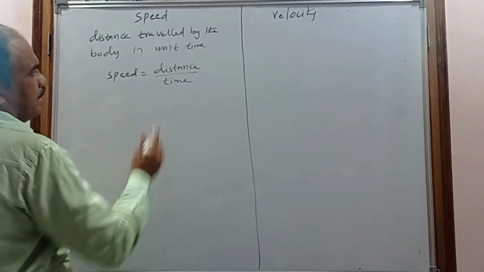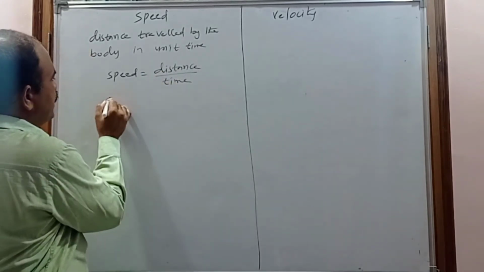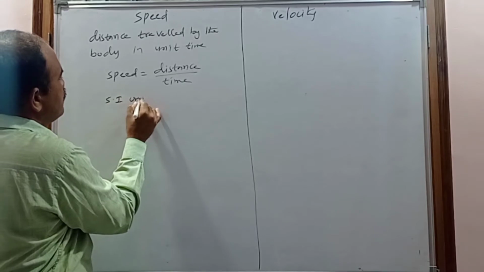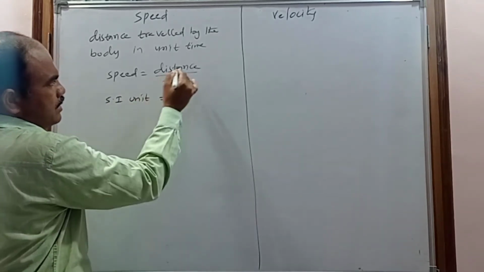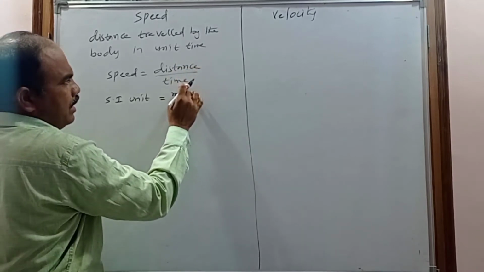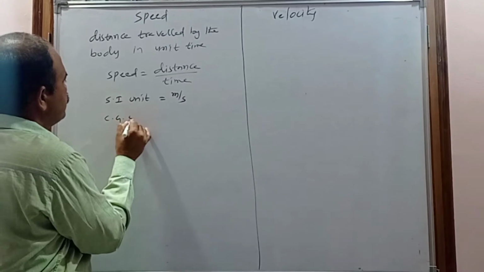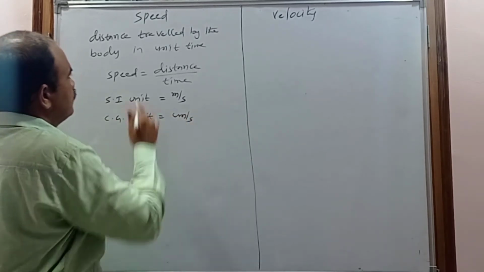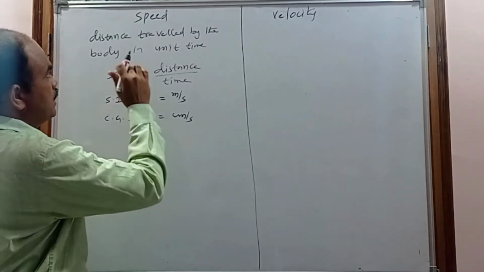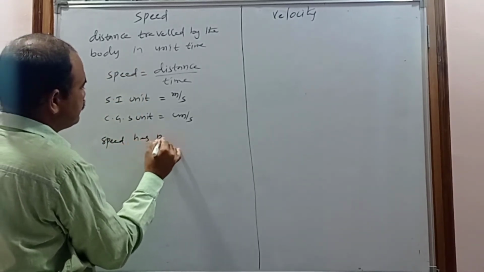Now, distance is measured in meters and time is measured in seconds. So the SI unit of speed is meter per second. The CGS unit of distance is centimeter and the CGS unit of time is second, so the CGS unit of speed is centimeter per second. The distance has no direction, so speed also has no direction.